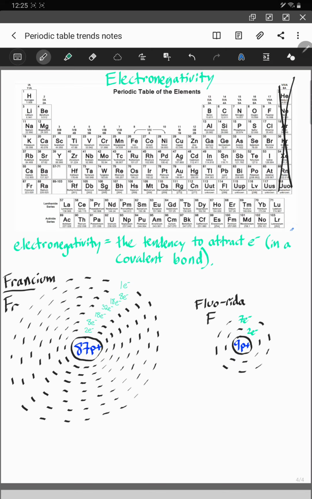So let's look at our two concerts going on right now. We've got Francium here. Let's call him Frank. I don't know what singer you guys listen to that's named Frank. Frank Ocean, that's somebody who comes to mind. I don't know much about him. But Frank here, he's got a concert, and he's got a lot of fans in attendance. Specifically, he has 87 fans in attendance. Kind of a lot, at least compared to his buddy Flo Rida over here, who only managed to get 9 fans in attendance today.